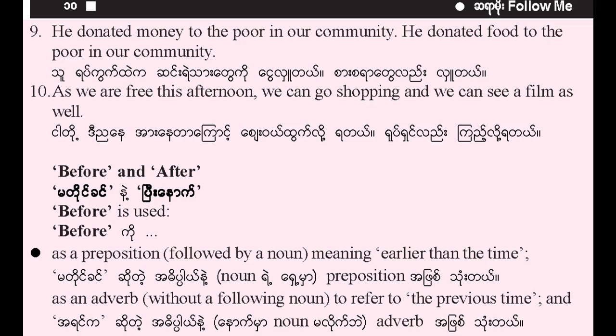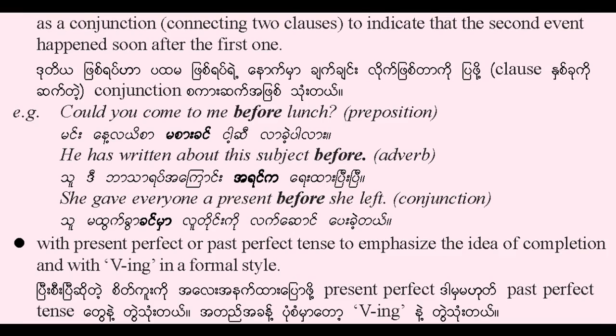For and after. Before is used as a preposition followed by a noun meaning earlier than the time; as an adverb without a following noun to refer to the previous time; and as a conjunction connecting two clauses to indicate that the second event happened soon after the first one. For example, could you come to me before lunch? Preposition. He has written about this subject before. Adverb. She gave everyone a present before she left.